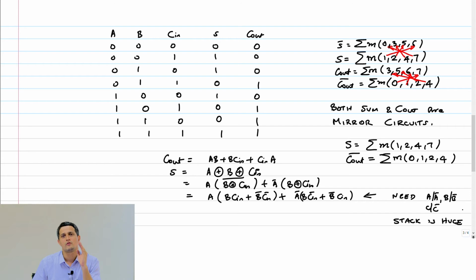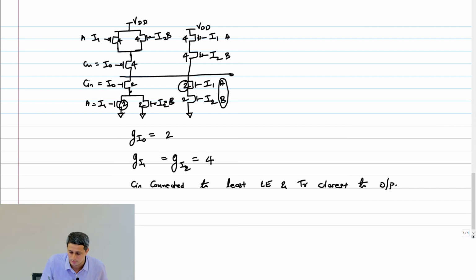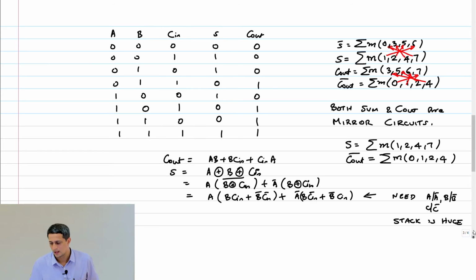Right? So we have to just now take the Cout bar that was generated, by the way, right? And remember this expression that we got here is what? Cout bar. Okay. So we can take that Cout bar and use it as an input to our sum circuit, if I can express the sum in terms of the Cout bar correctly.